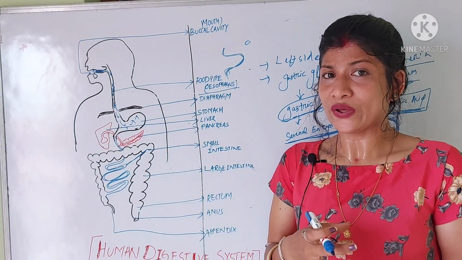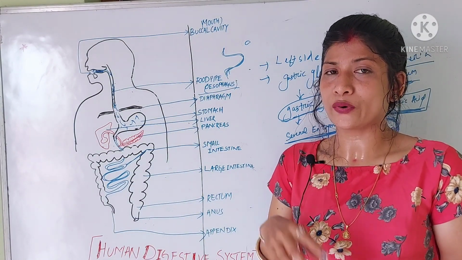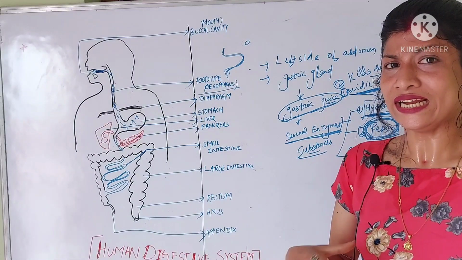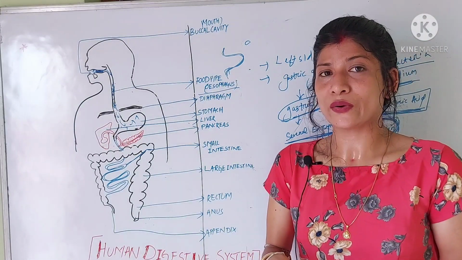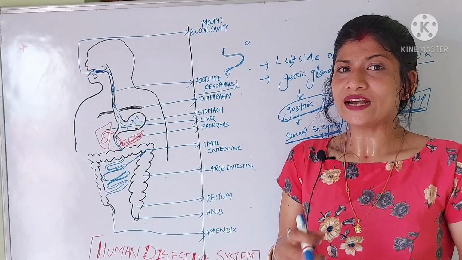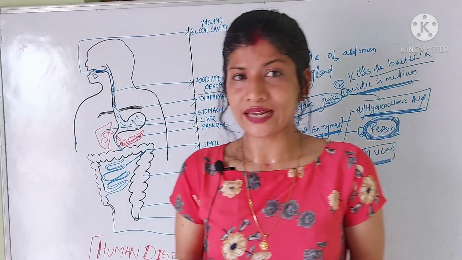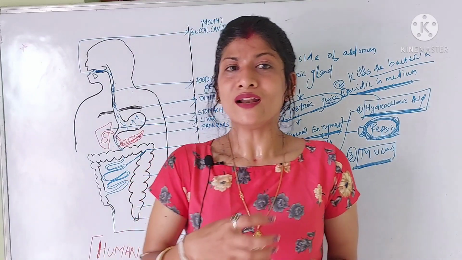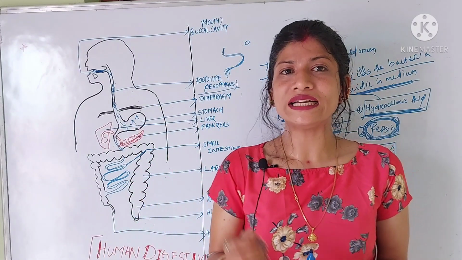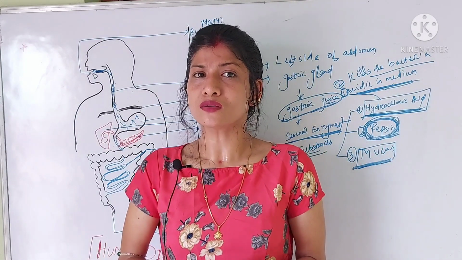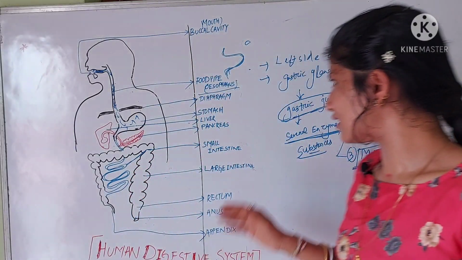That means the mucus protects the stomach from its own hydrochloric acid, because if the mucus is not secreted, the stomach wall leads to corrosion. That means it causes corrosion. We have covered the stomach.